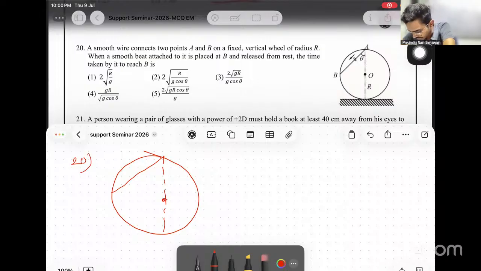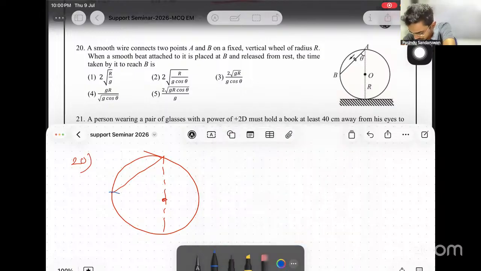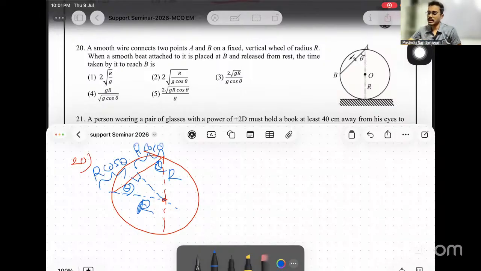Now, if this center is here, we know if these two lines are connected, both are radii, capital R, right? Since that is equivalent to radii, if this is theta, this is also theta. Now for the ease of writing the distance here, if we construct a normal, one side becomes r cos theta. This becomes r cos theta. Then this is also r cos theta. Then total length here is 2r cos theta.